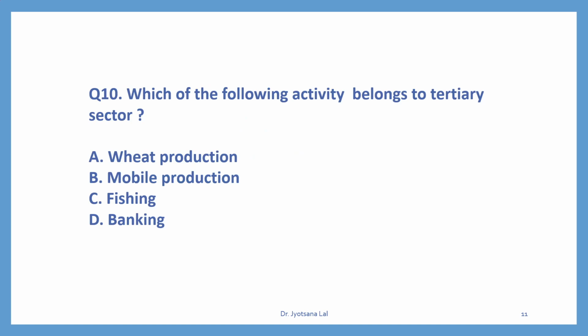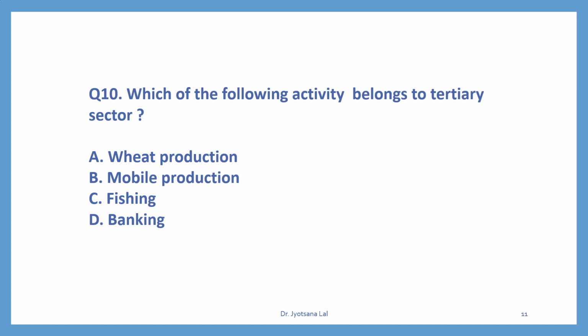Question number 10. Which of the following activity belongs to tertiary sector? We have already discussed about three sectors: primary sector, secondary sector and tertiary sector. You have to find out which activity belongs to tertiary sector. We'll see the options. A. Wheat production. So wheat production is related to which sector? Wheat production is related to primary sector.